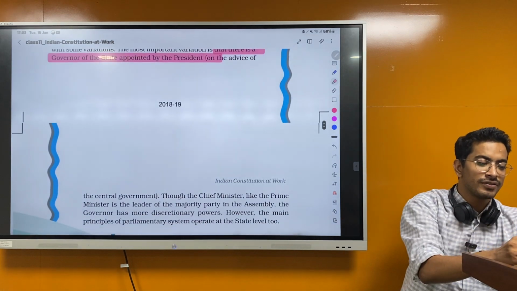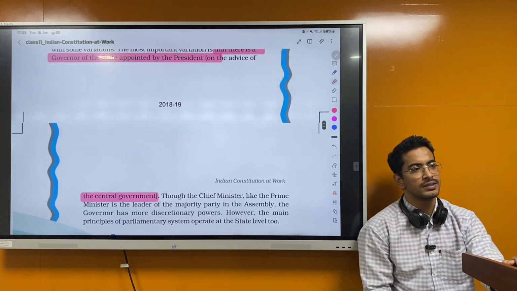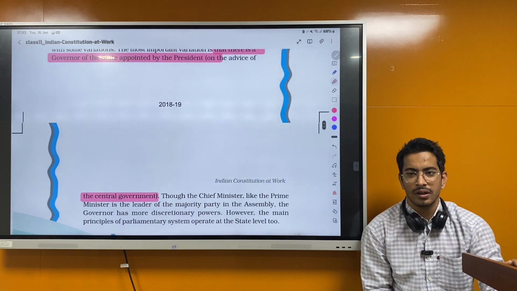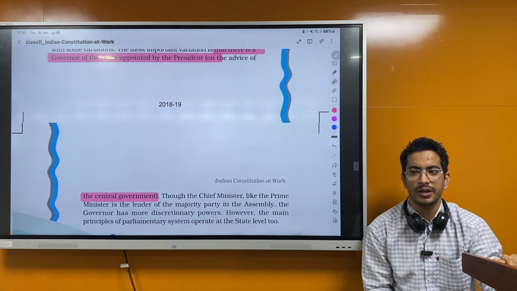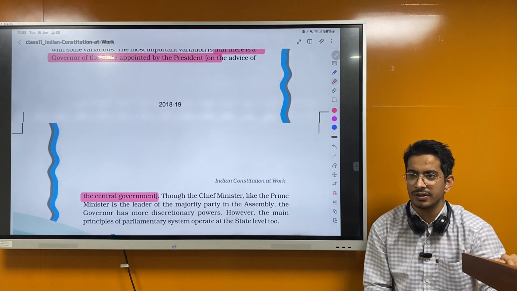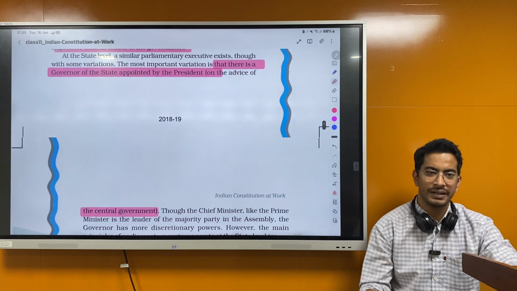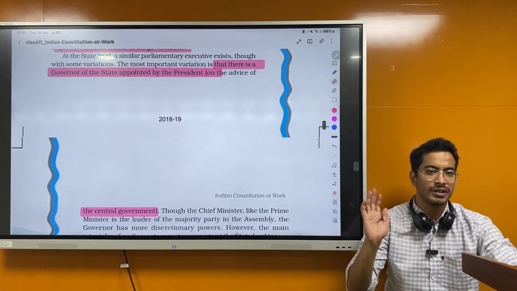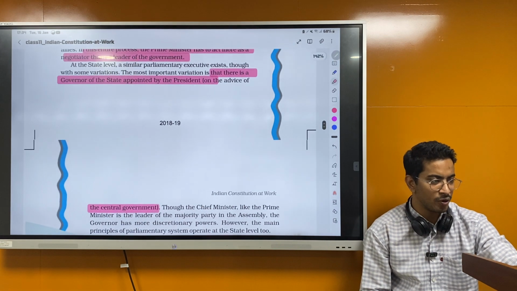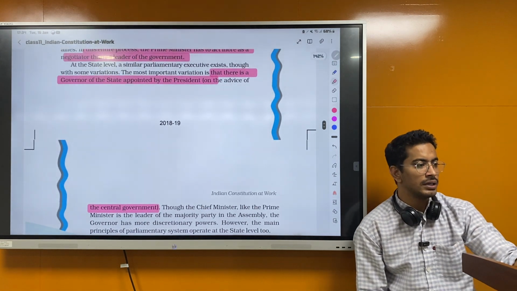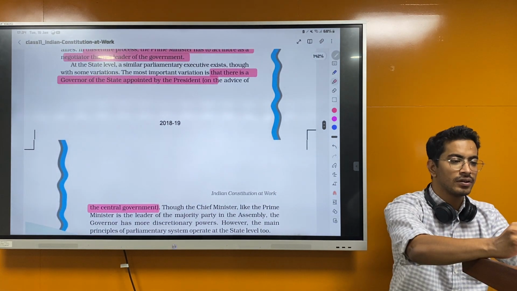by the president on the advice of the central government. So he's a nominee of the central government. You might be hearing in the news that there are cases going on in Tamil Nadu and Kerala, where the governor is not giving assent to a lot of bills, or is passing the bill to the president for consideration. This is the problem, because the governor is not elected. He's a nominee of the central government, appointed by the president himself. So remember this, this is important: there is a governor of the state appointed by the president on the advice of the central government. He's on the advice.